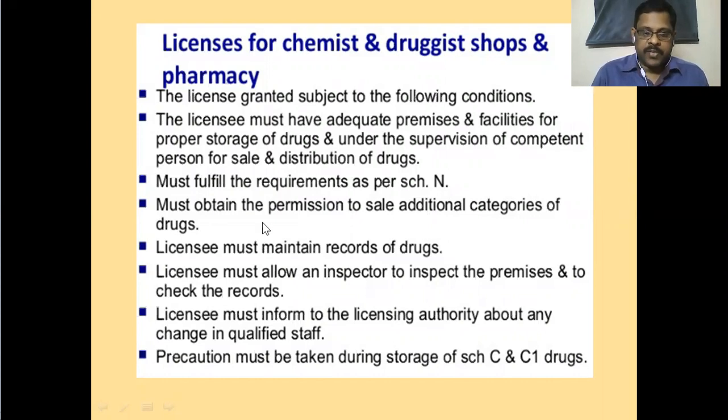Must obtain permission to sell additional categories of drugs. That means we have to take various other licenses which are required for the C1 category, Schedule H category, X category. Like that, we have to obtain special licenses if we want to store many other drugs.